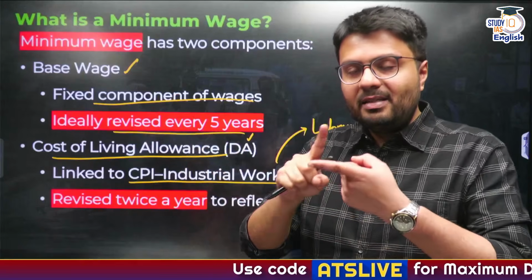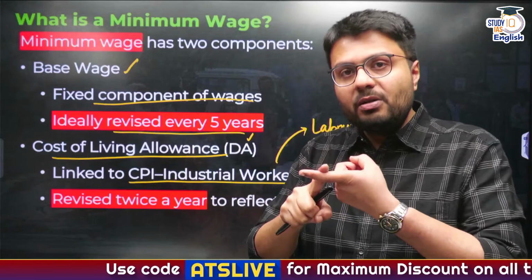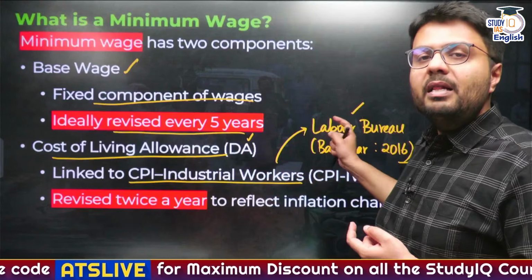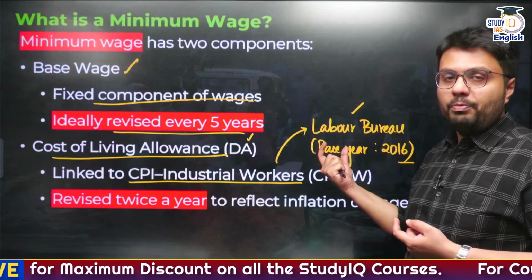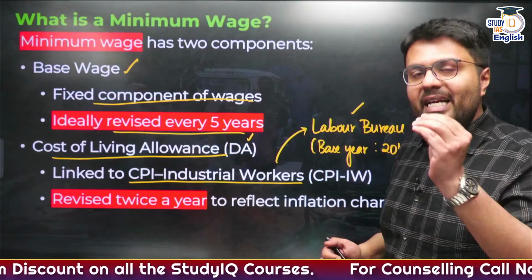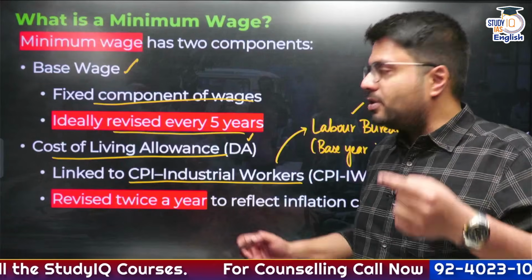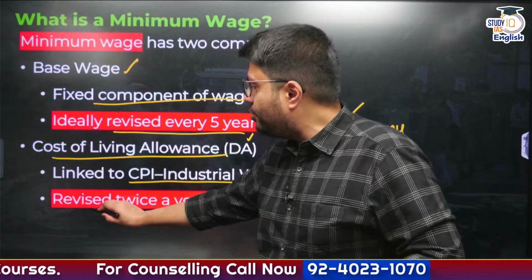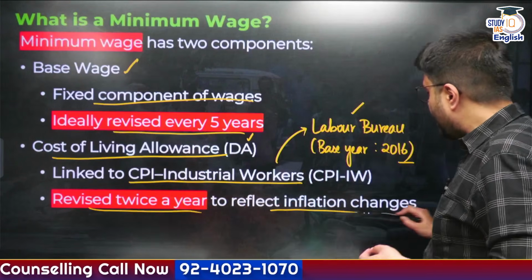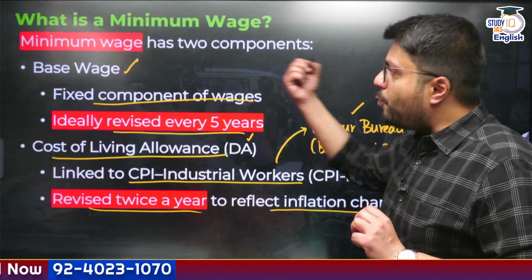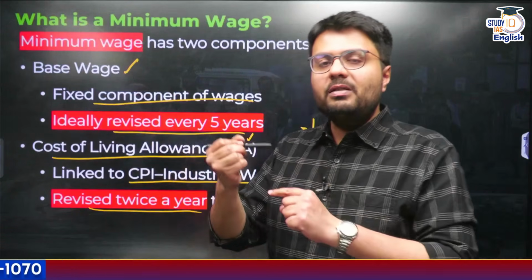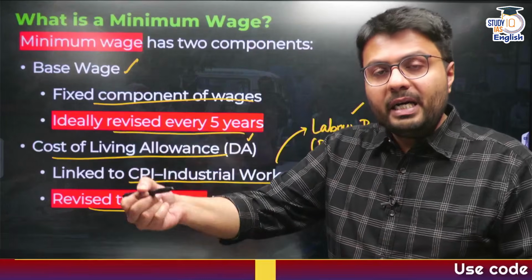Other components like CPI rural labor, CPI agricultural labor and CPI industrial workers are the indices compiled by the Labor Bureau, right? Now, ideally, to revise the wages according to inflation, they should be revised twice a year to reflect inflation changes. Now, why despite such provisions have the minimum wages not been inflation indexed?